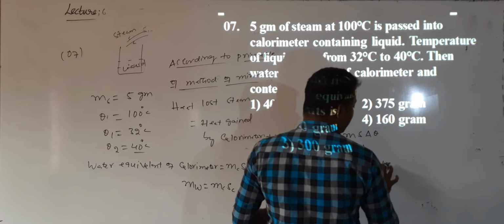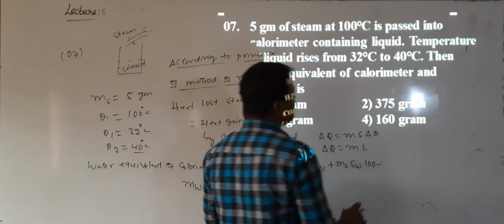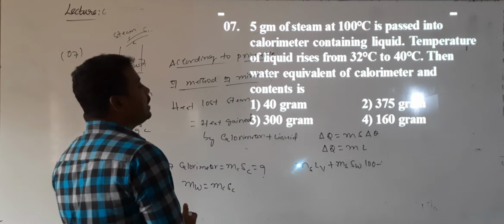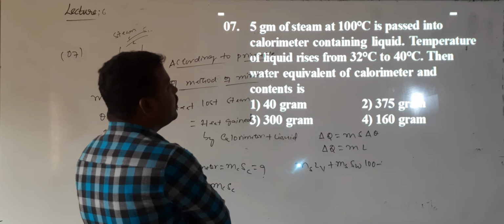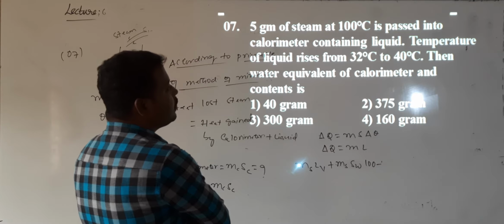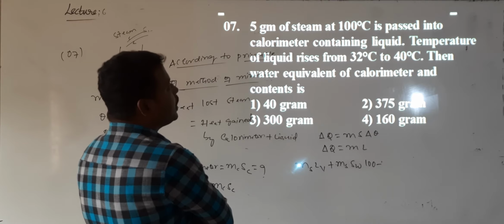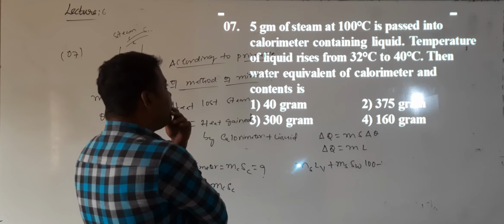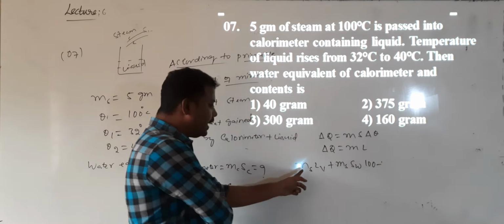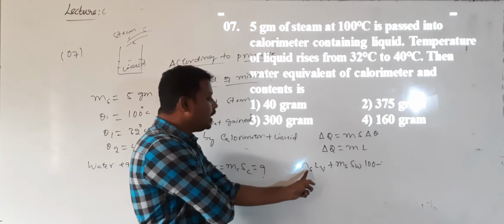40. The final temperature of the mixture is 40, given that the liquid rises from 32 degrees to 40 degrees. The initial temperature of the steam is 100 degrees. This is the heat generated when steam is converted into water.